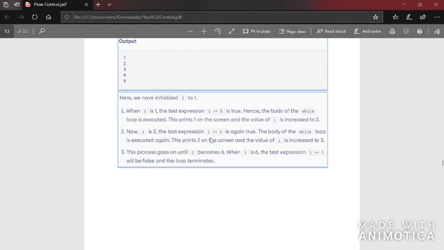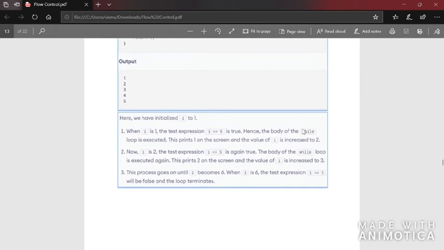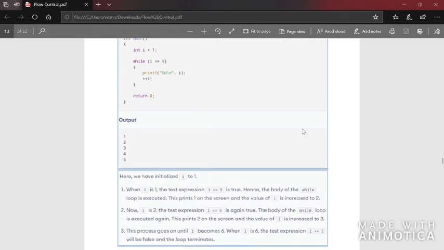Now I is 2 and the test expression I less than or equal to 5 is again true. The body of the while loop is executed again. This prints 2 on the screen and the value of I is increased to 3. This process goes on until I becomes 6. When I is 6, the test expression I less than or equal to 5 will be false and the loop terminates. That is, the body of the loop will keep on executing until the condition becomes false.